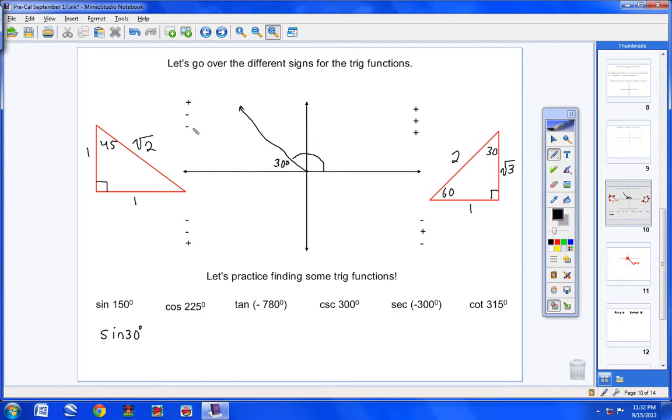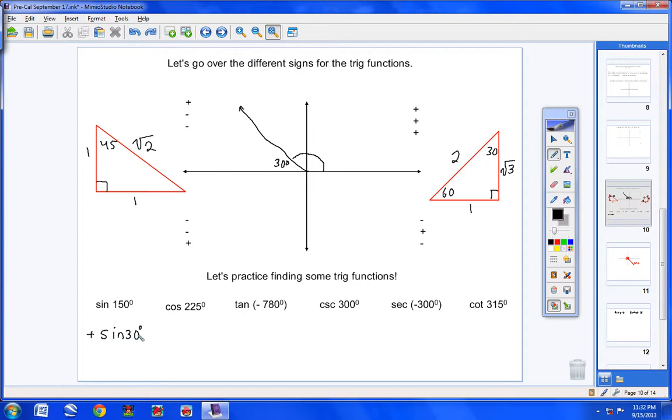Sine, cosine, tangent. Sine, cosine, tangent. So in this quadrant, what is sine? It's positive. So I come down here and I put a positive sign out here so I don't forget my answer is going to be positive. Now, what is the sine of 30? Well, let's come over here and find it. Here's 30. Opposite over hypotenuse. So it's going to be 1/2.